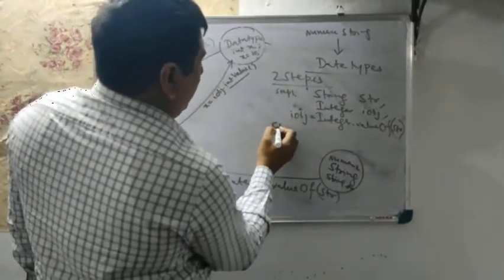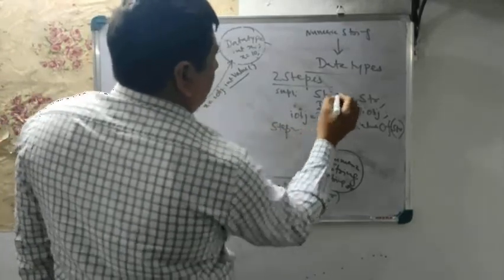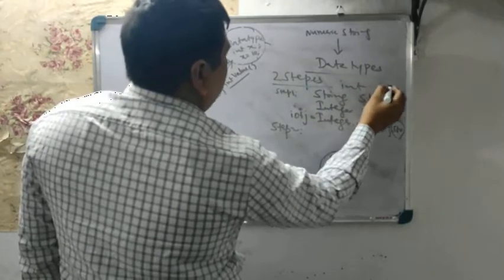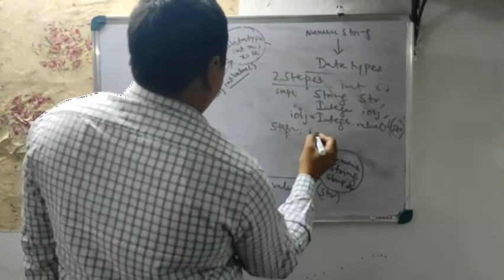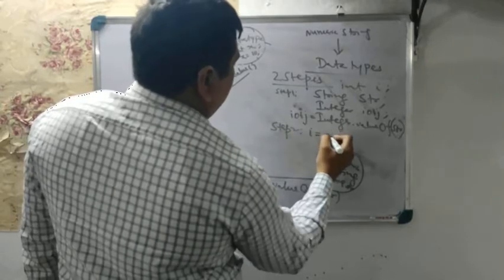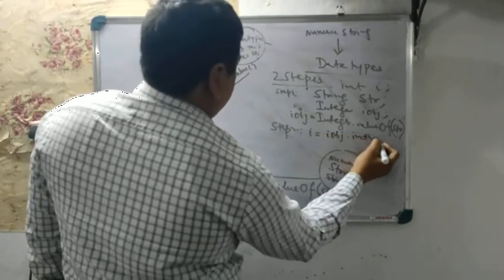This is step 1, and then step 2: int i equals to IOBJ dot intValue.